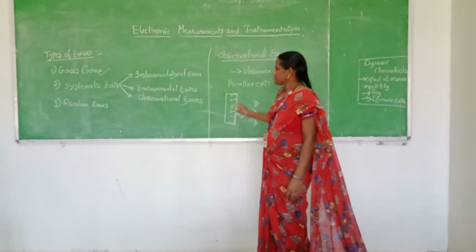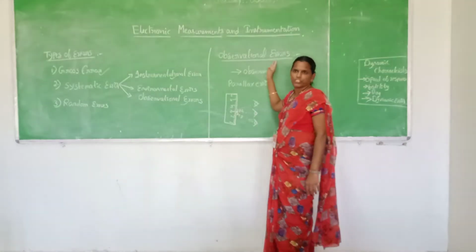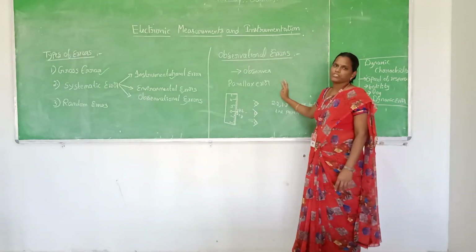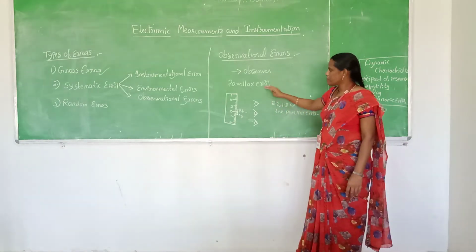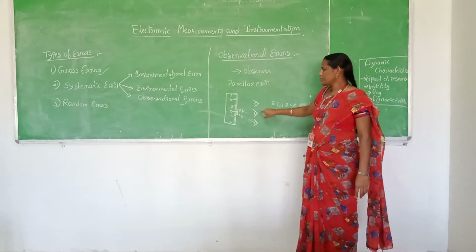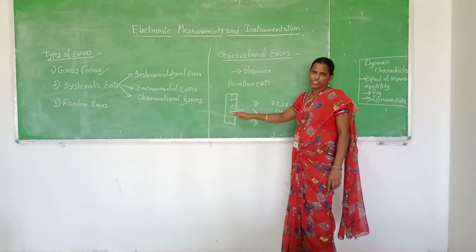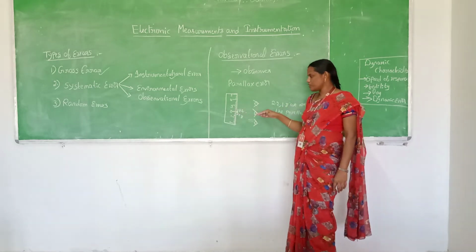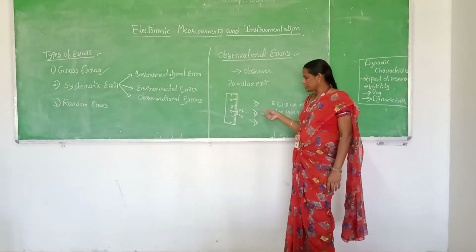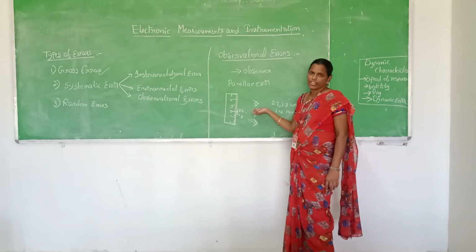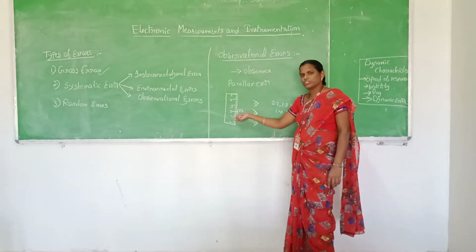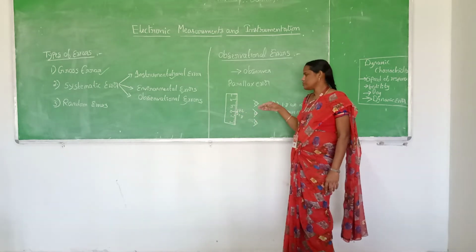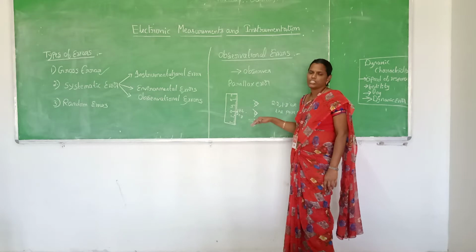So I repeat once again. These are the observation errors which are caused by the observer. The main error caused by the observer is the parallax error. In this parallax error, the eye of the observer should be perpendicular to the needle placed on the instrument. If the head of the observer is not placed exactly perpendicular to the needle of the instrument, or if his head is placed towards the right or towards the left of the measuring instrument, then this error occurs.